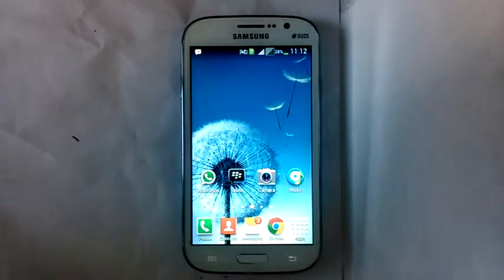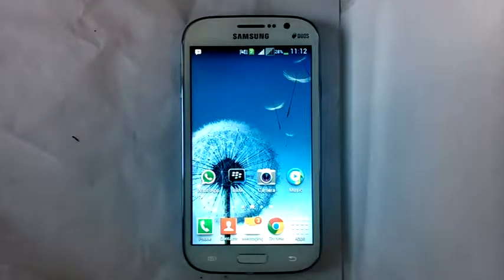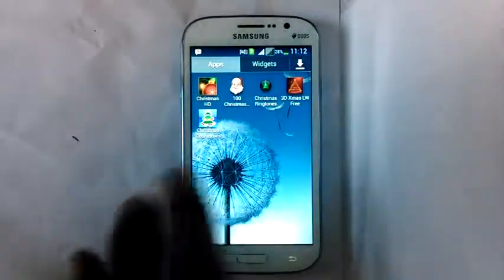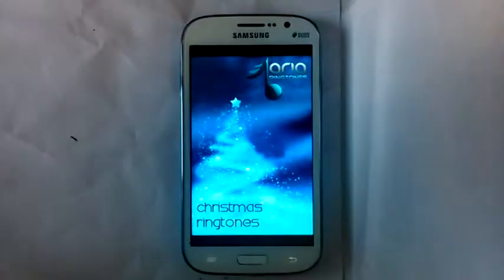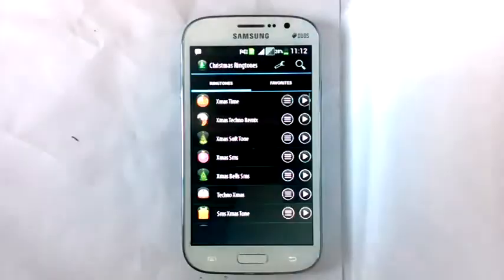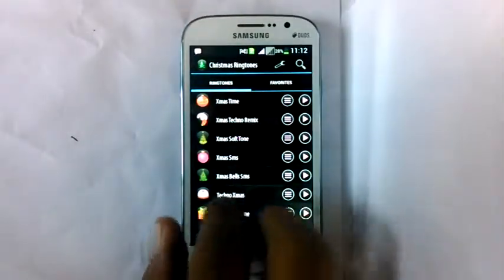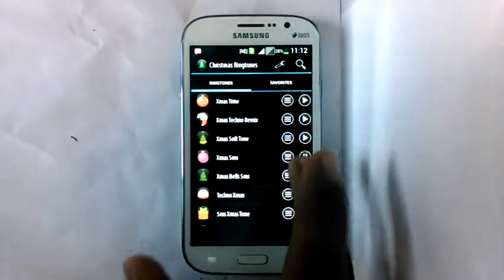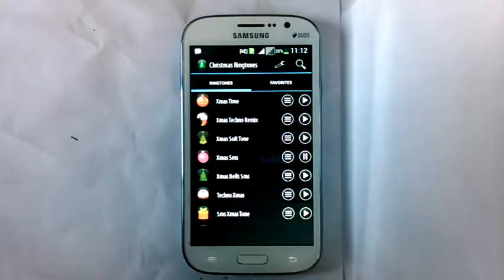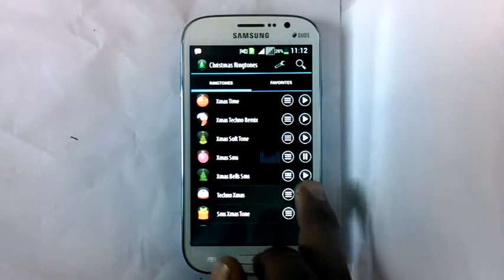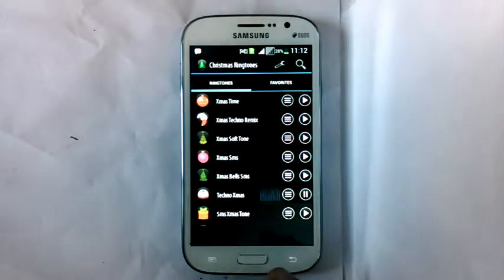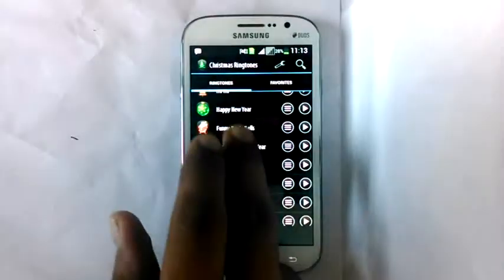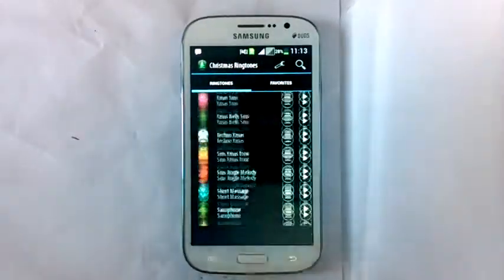The first app over here is the Christmas ringtones. In this season, the Christmas alerts and notifications would sound really nice on your phone, and this is the Christmas ringtone app. As you can see, there are a lot of varieties for you to choose from. These ringtones would really sound nice on your phone for this Christmas season.